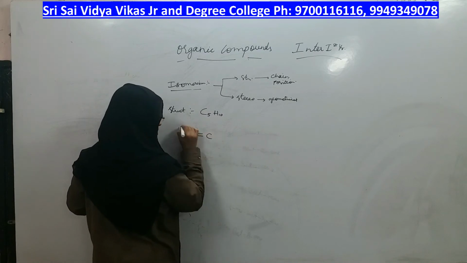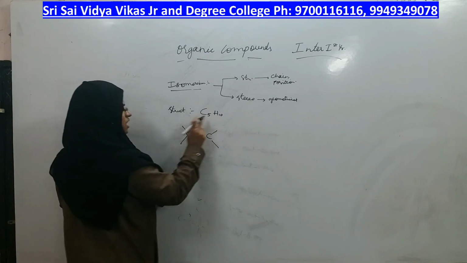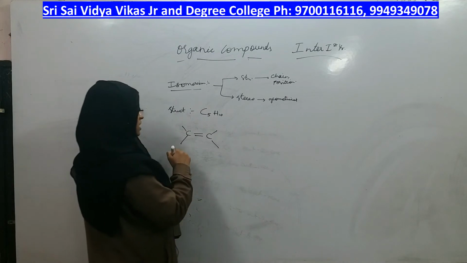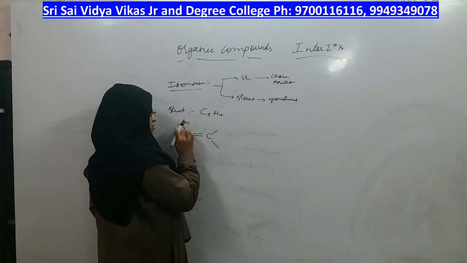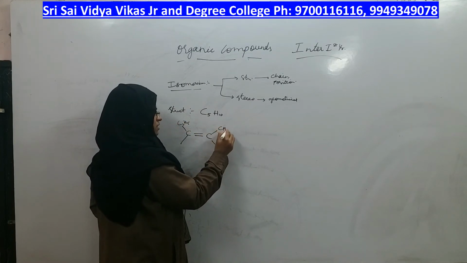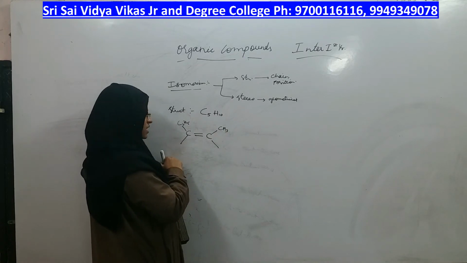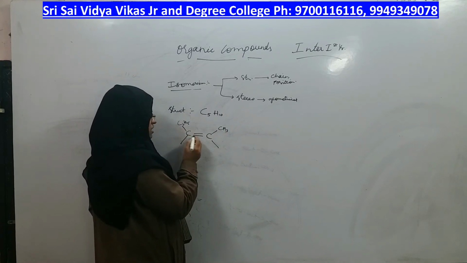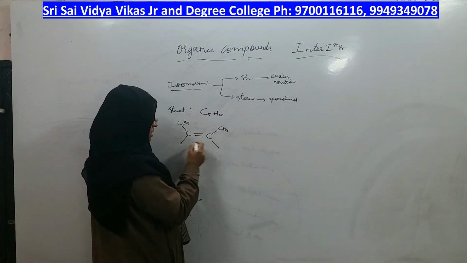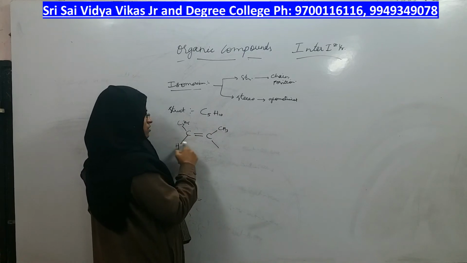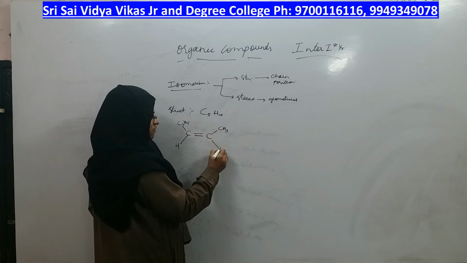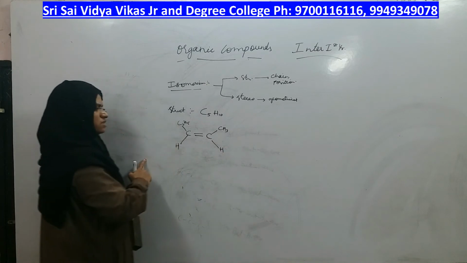Molecular formula is this. How many carbons are there in the compound? 5 carbons. That means 2 are already here. That means you should write 2, 3, 4, 5. Right? Then only it is correct. On this carbon, tetravalency means 1, 2, 3, 4. No chance. Right? On this carbon, one hydrogen. 1, 2, 3, 1 hydrogen. Is it? This is one option.